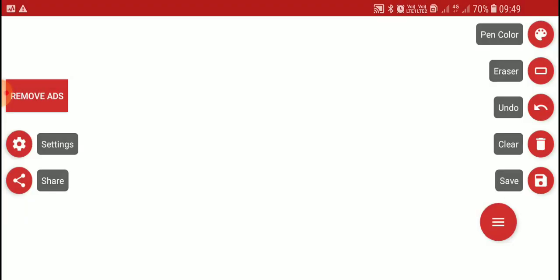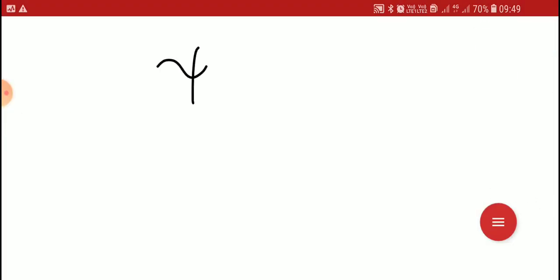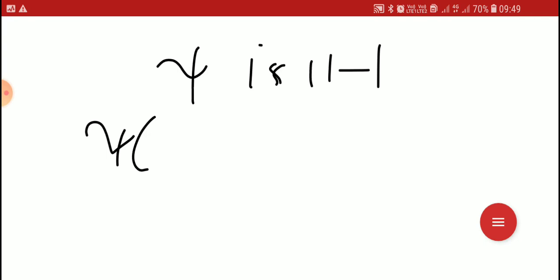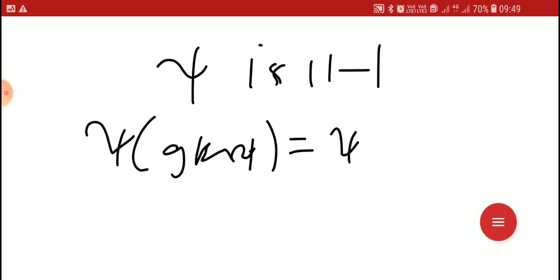The second part is to prove psi is one-to-one. We select two elements in the domain and assume their images are equal, then prove the elements are equal.